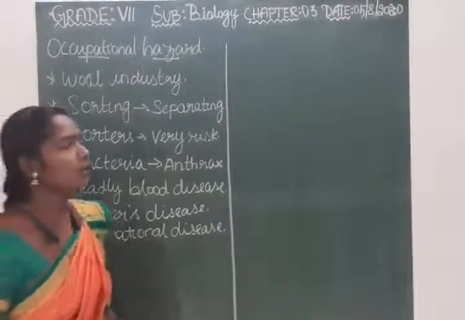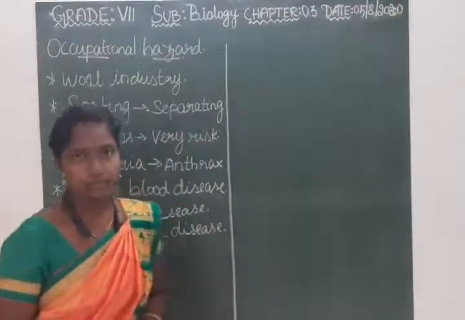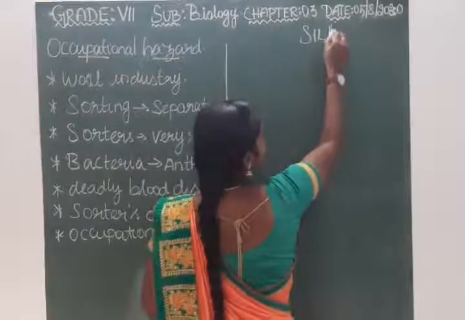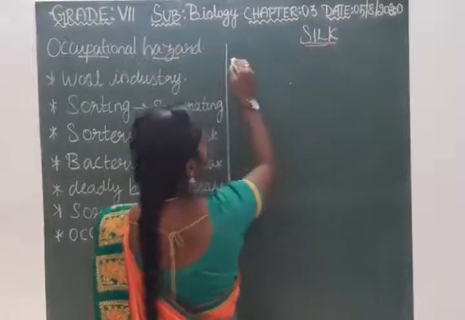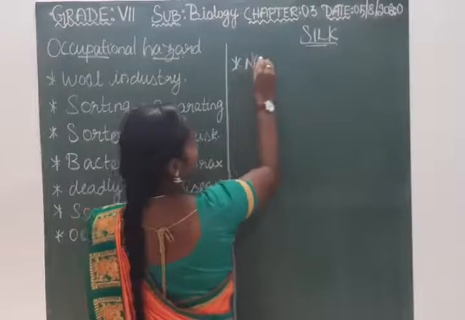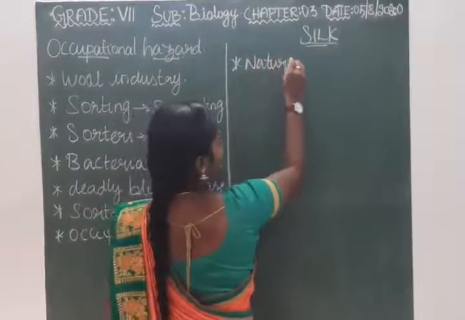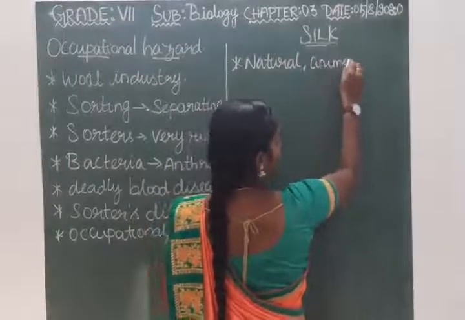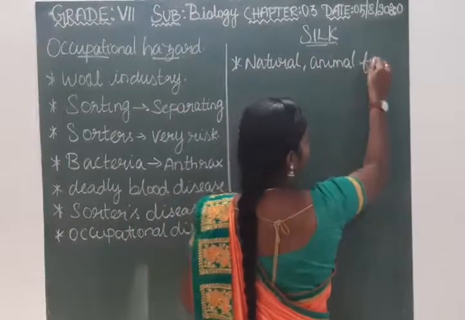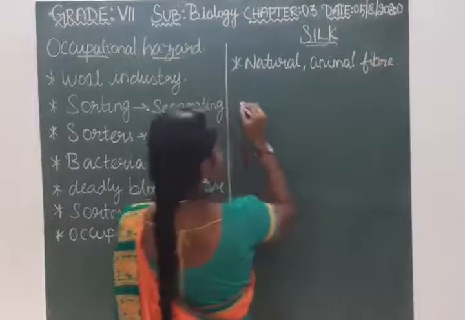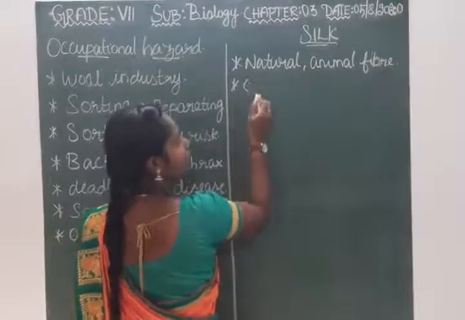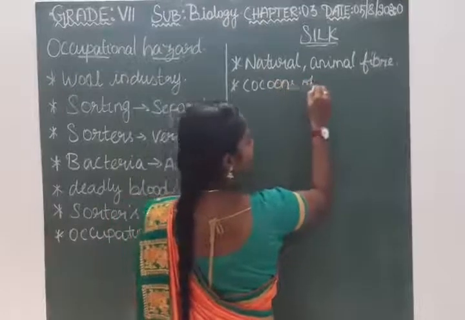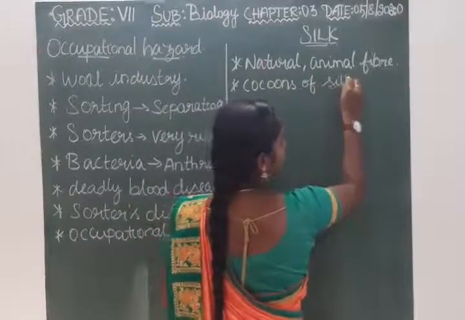Next we are going to learn about the next animal fiber, silk. Silk, as you know, is a natural animal fiber, which we obtain from the cocoons of the silk moth.